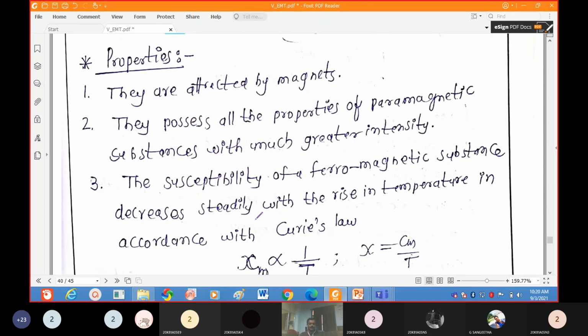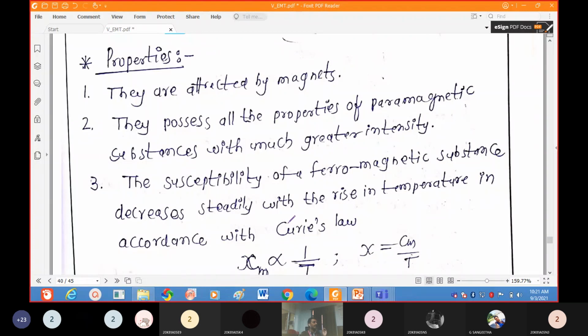If you increase the temperature, what happens? It loses ferromagnetism. At a particular temperature, it loses its ferromagnetism and becomes a paramagnet. The temperature at which a ferromagnetic material becomes a paramagnetic material, we call the Curie temperature. Understood?